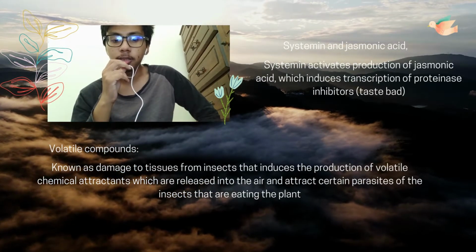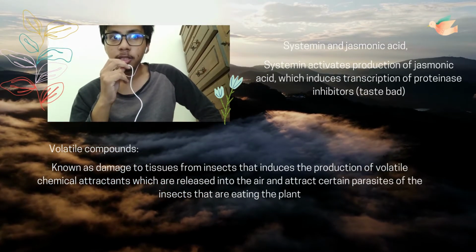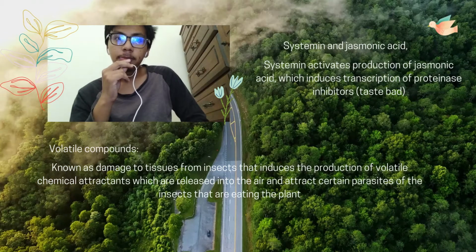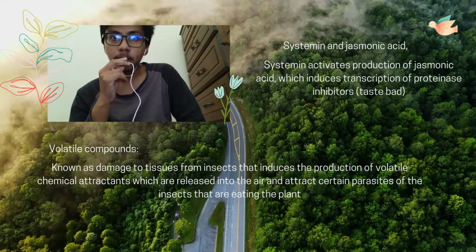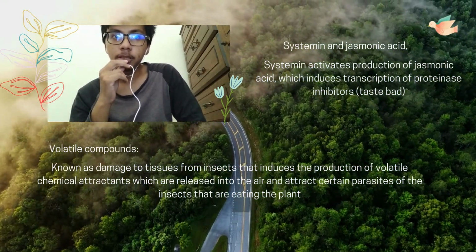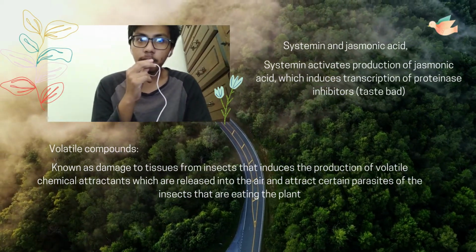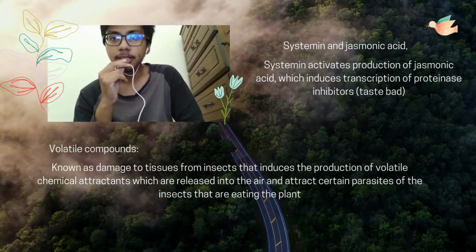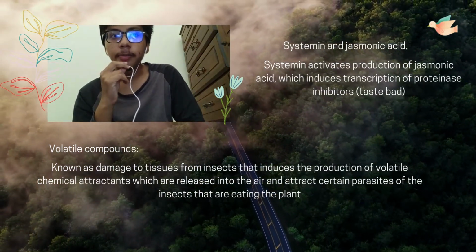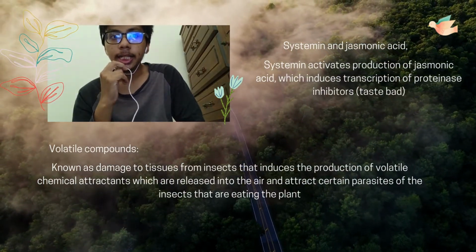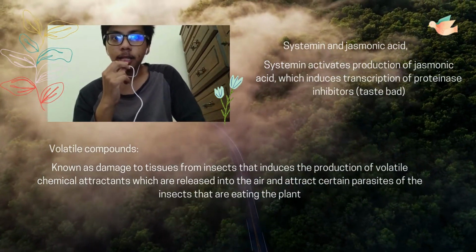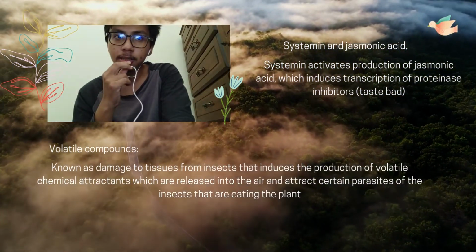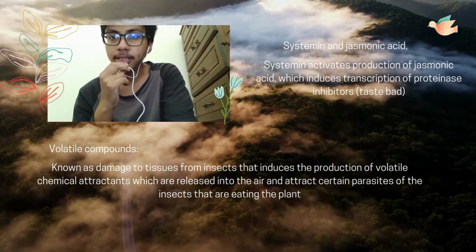The next way for plants to protect themselves is with volatile compounds. In some plant species, damage to tissue from insects induces production of volatile chemical attractants, which are released into the air and attract certain parasites of the insect that is eating the plant. These parasites are often parasitoid wasps that lay their eggs inside the insect eating the plant. When the eggs hatch, the larvae eat the insect from the inside out and kill it.